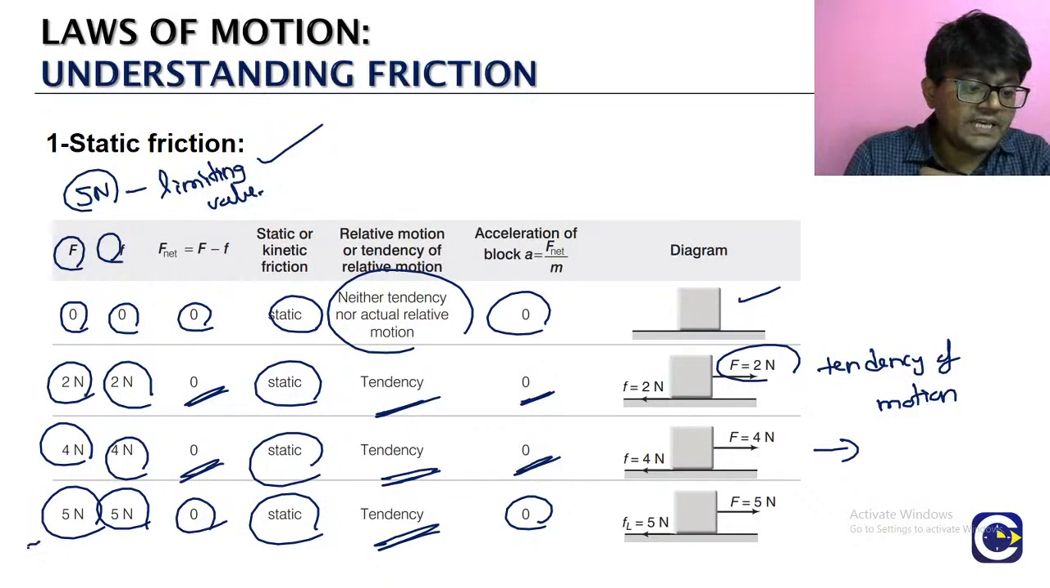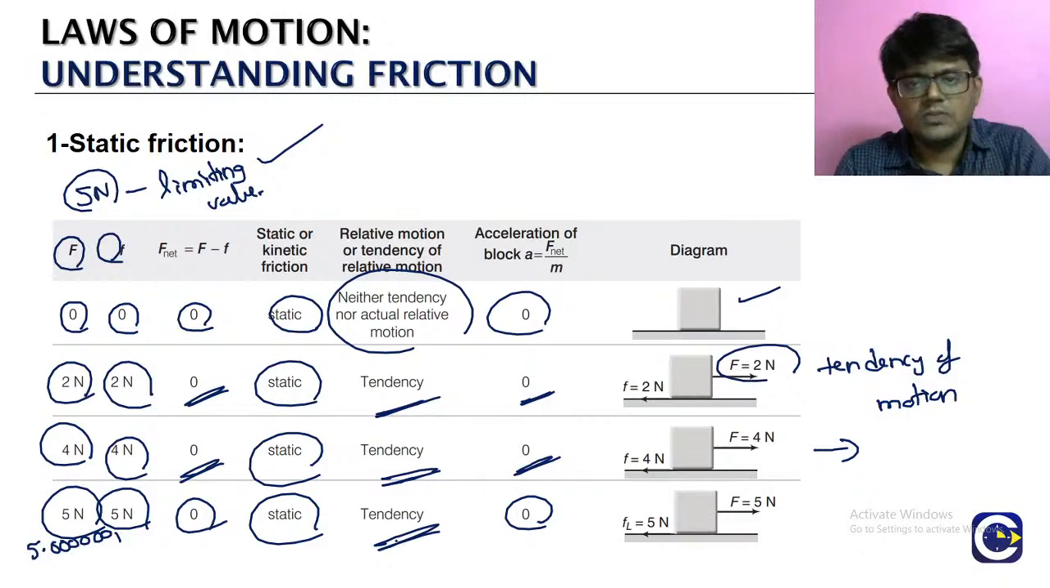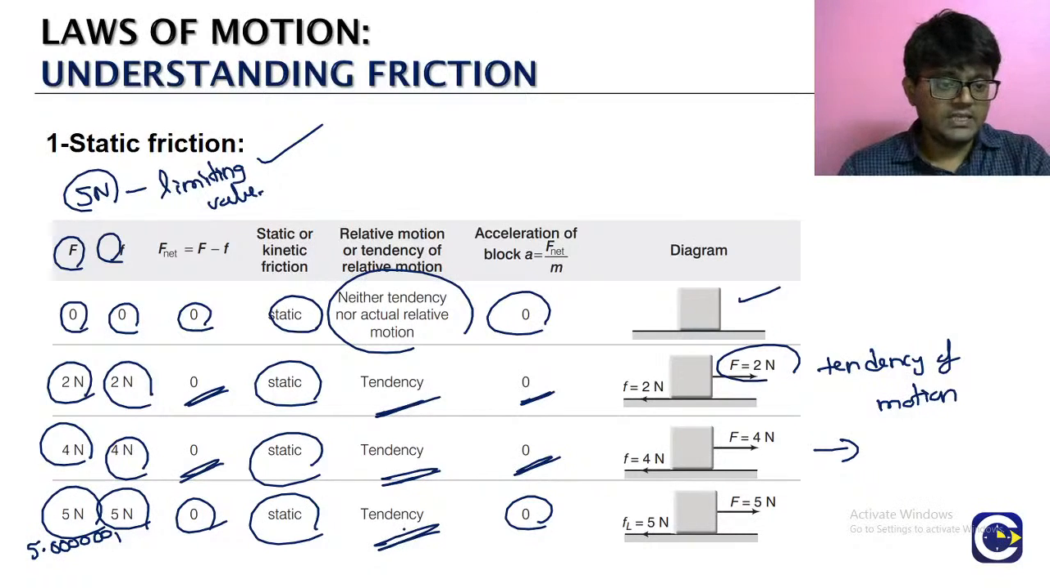Even if we increase it by very small value 5.00001, small value நம்ம increase பண்ணா, then the friction will not be able to balance it. அப்ப நம்ம டிஸ்கஸ் பண்ண மாதிரி the relative motion is going to start. ஓகேவா? so இதுதான் the idea of the static friction.